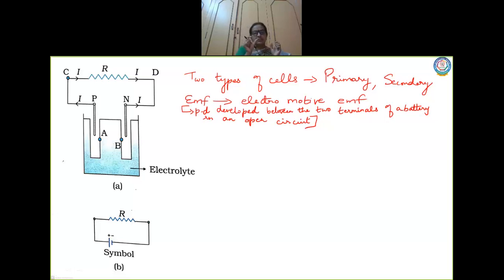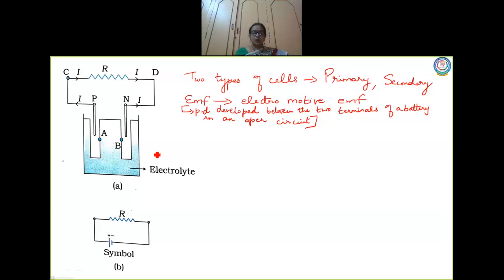So what is the potential difference that is existing between the terminals of a battery in an open circuit? Okay, in the absence of an external connection also there is existing an electromotive force that is called as EMF. Okay, that is a potential difference that is existing between the two terminals of a battery is nothing but you call it as EMF, electromotive force. Okay, in an open circuit, right?